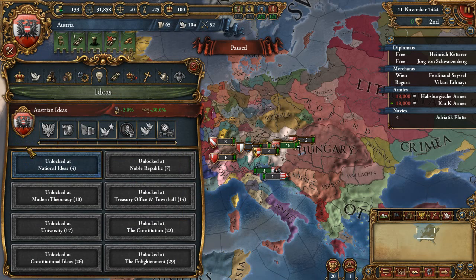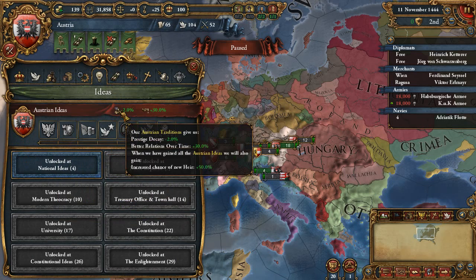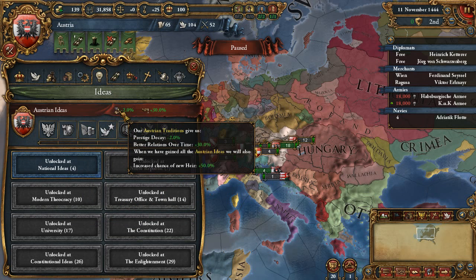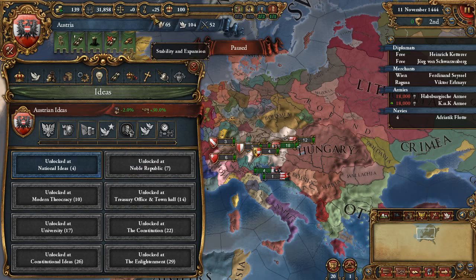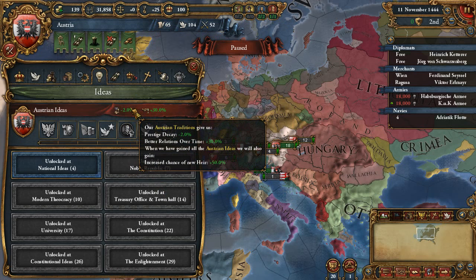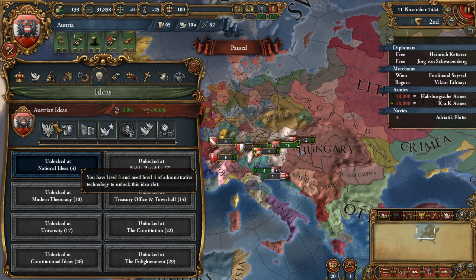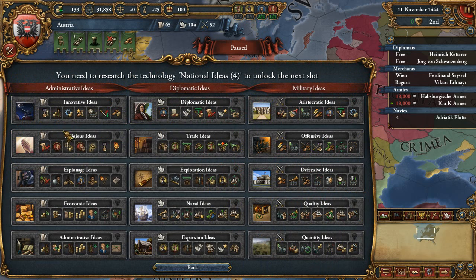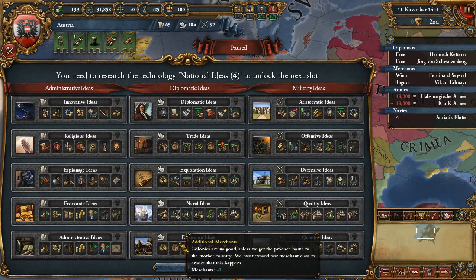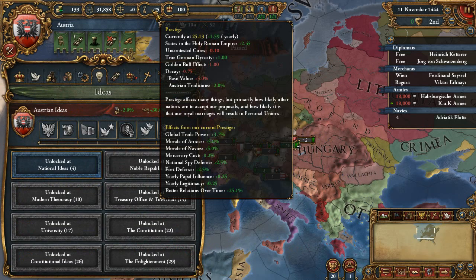Nothing interesting here. Austrian ideas. Well, they are pretty badass. We get prestige decay -2 right from the start. It also stacks with the innovative ideas reduction to prestige decay -1. This is also great.